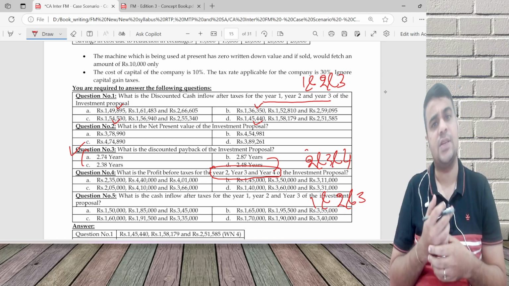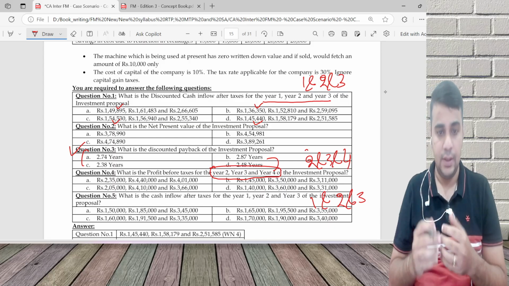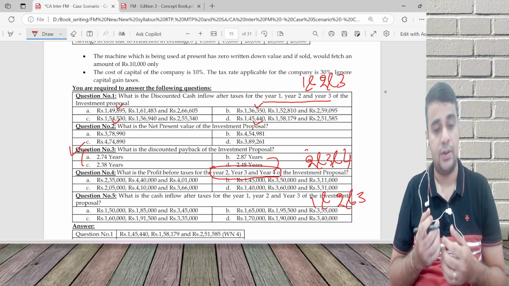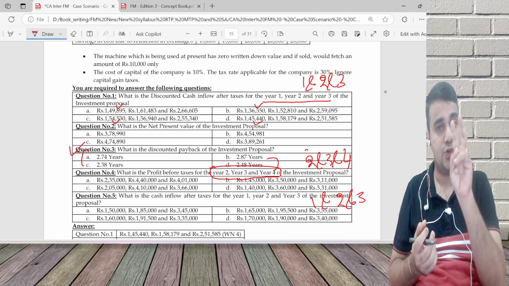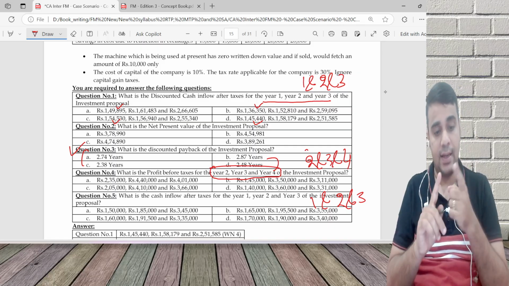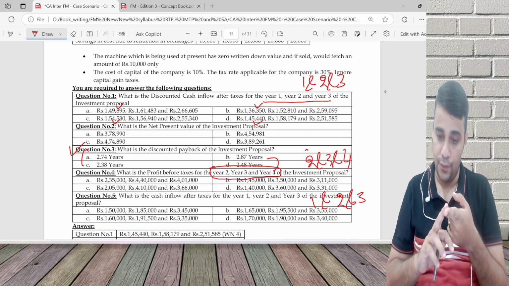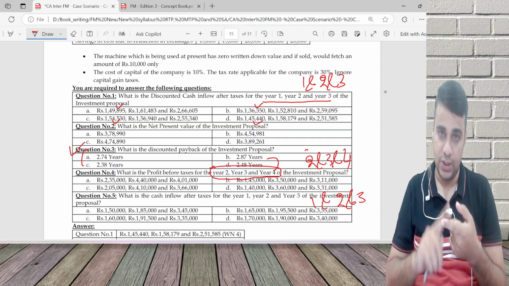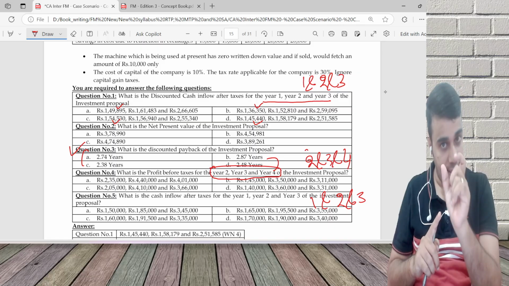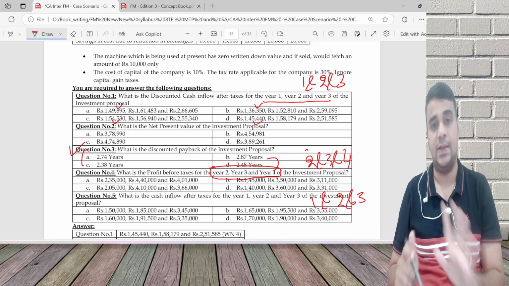Let's use this in an exam scenario. You are in a hurry. You have to rush through the solution. First, what we will do is just the second year cash flow calculation. That answers question 1, question 4, question 5, question 3. With one data point, I'll get 8 marks in the exam.